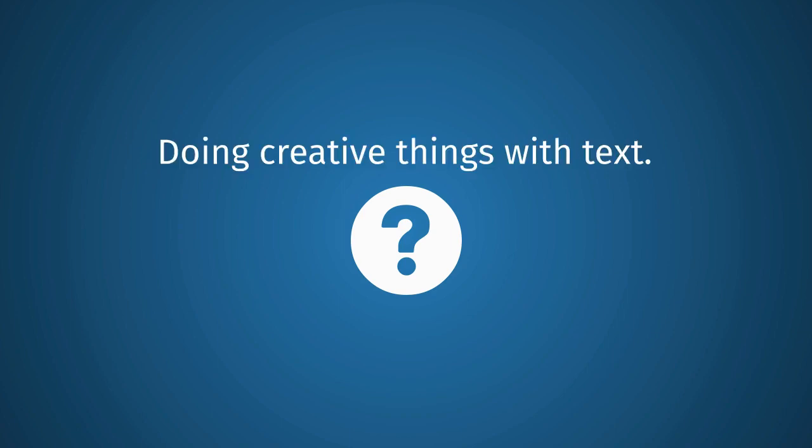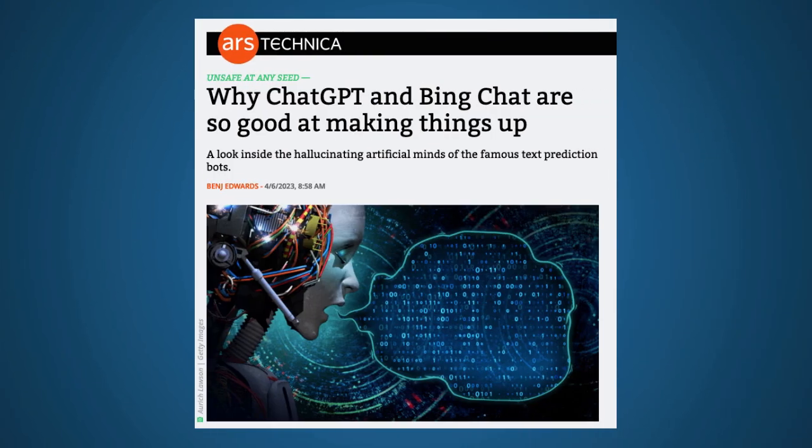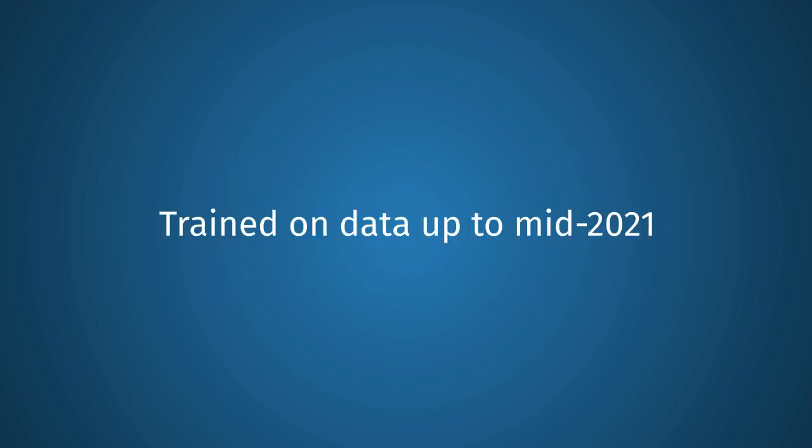What do these things have in common? They all involve doing creative things with text rather than searching for answers like you would with Google. Remember, for factual information, you'll always need to verify what it says because ChatGPT will sometimes make things up. The free version of ChatGPT isn't connected to the internet, so it can't look things up. Also, it was trained on data only up to mid 2021, so it's not good for discussing more current information.